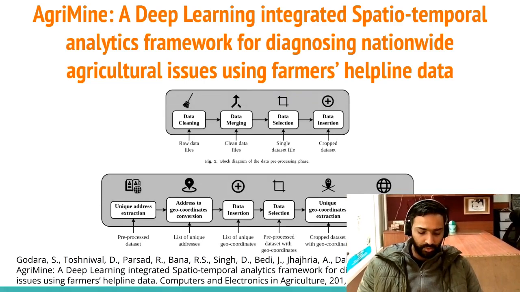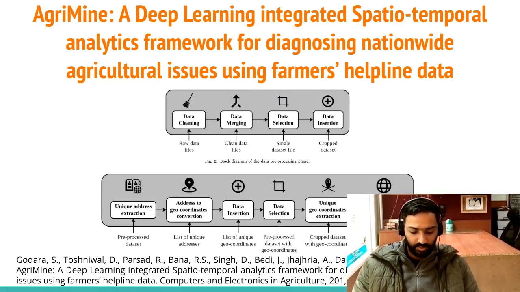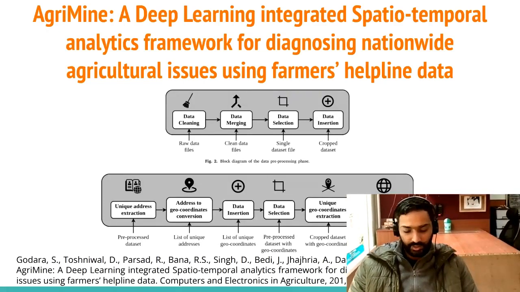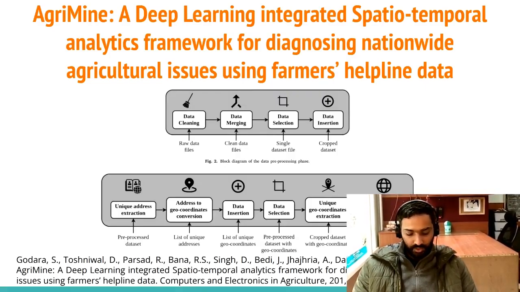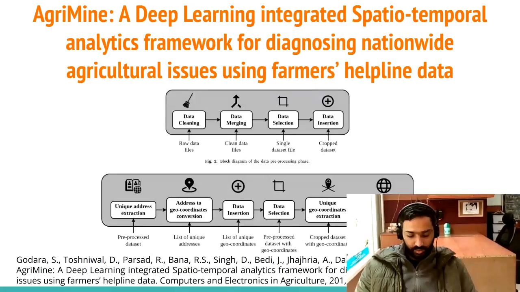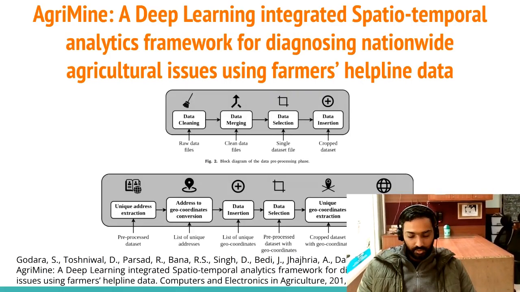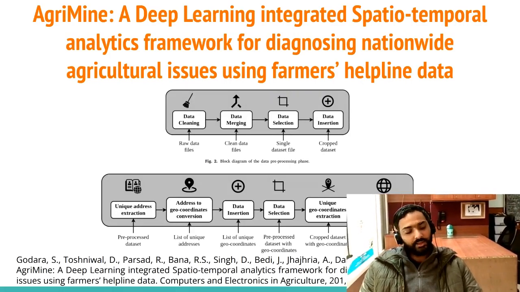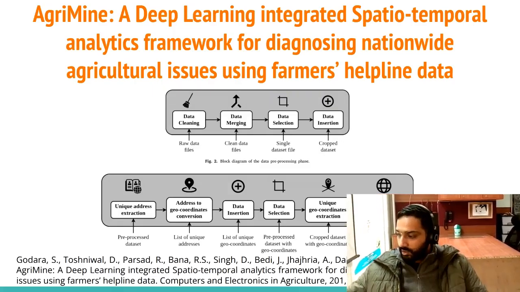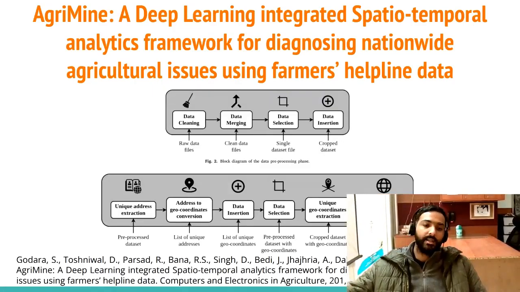So overall, around 84,000 files are there that we collected and analyzed.